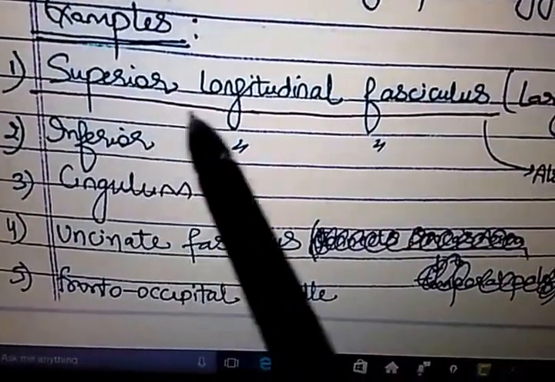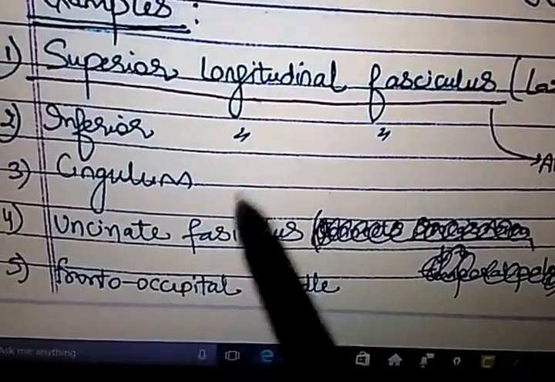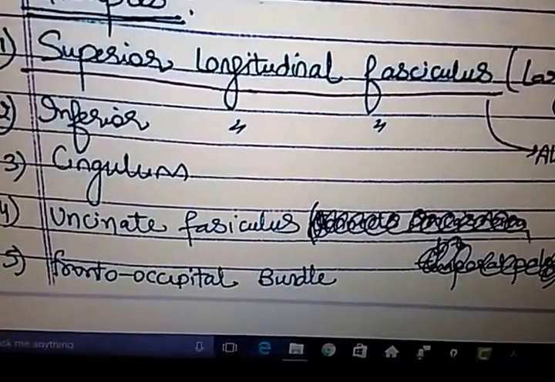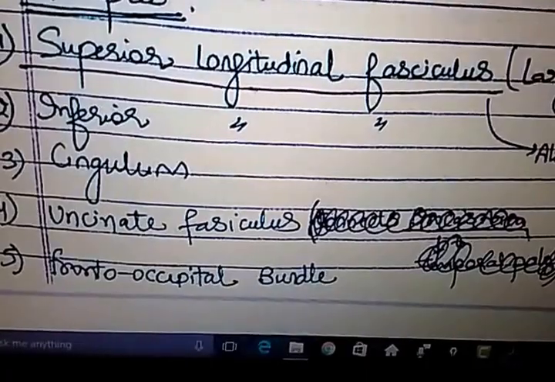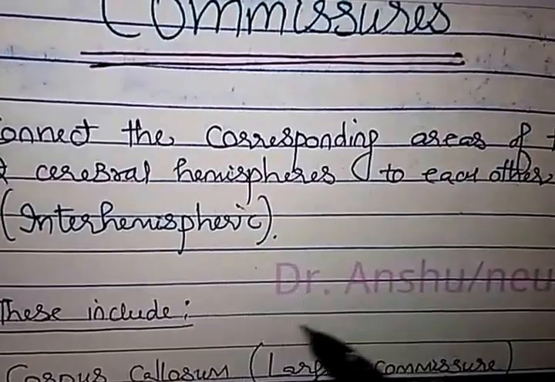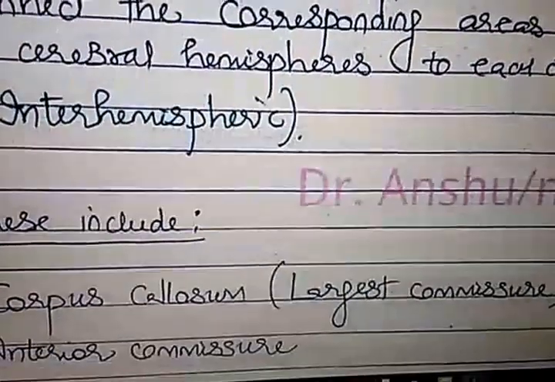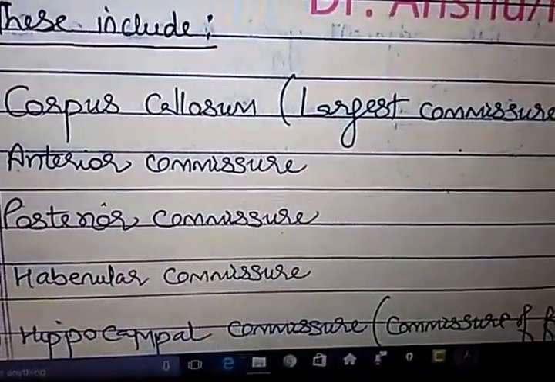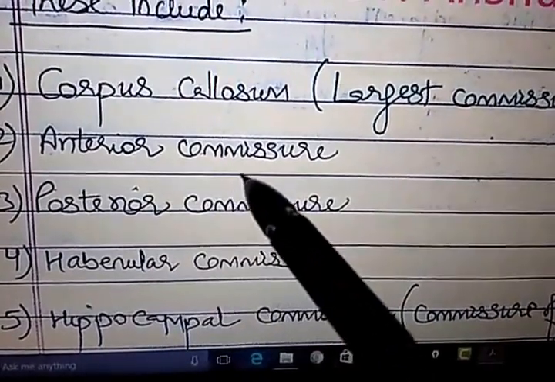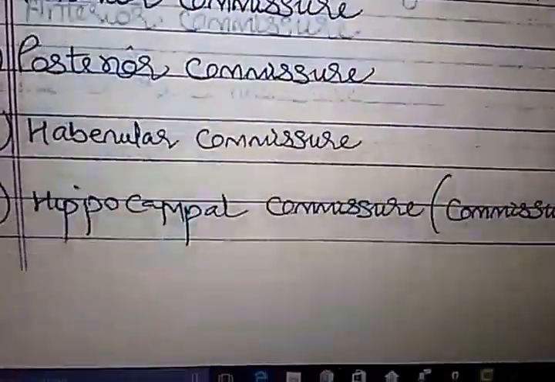Second example is inferior longitudinal fasciculus. Cingulum, you know about cingulum, it runs above the corpus callosum here. Fourth is uncinate fasciculus, and lastly fronto-occipital bundle. These all are the examples of long association fibers. After that, commissures. Definition you know that they are interhemispheric, connecting corresponding areas of two cerebral hemispheres to each other. They include corpus callosum, which is largest, anterior commissure, posterior commissure, habenular commissure, and the hippocampal commissure.